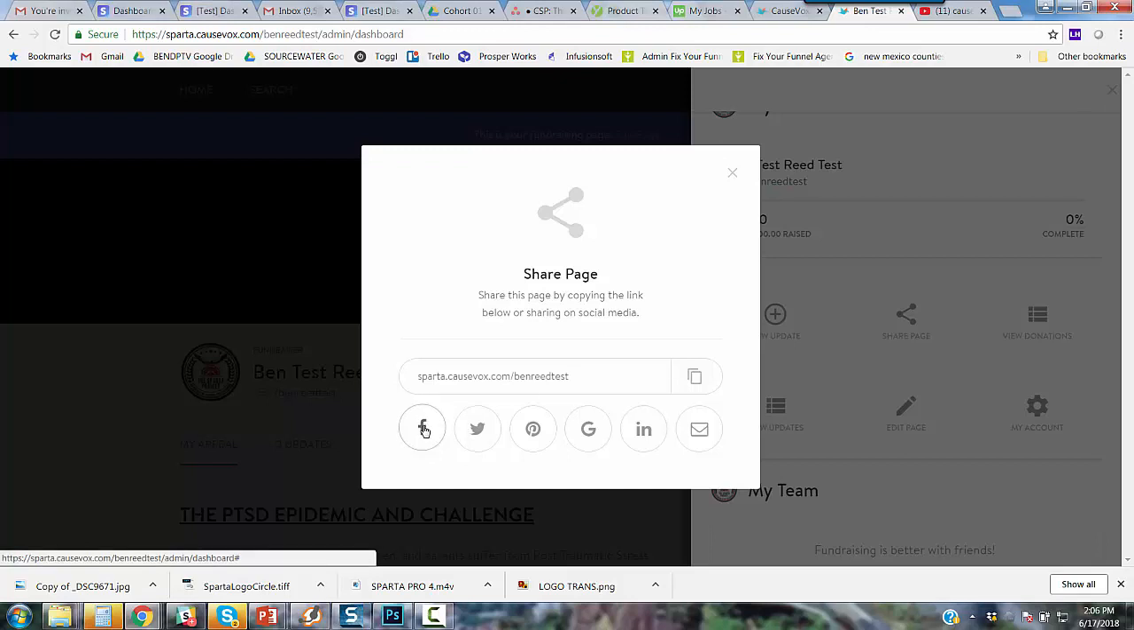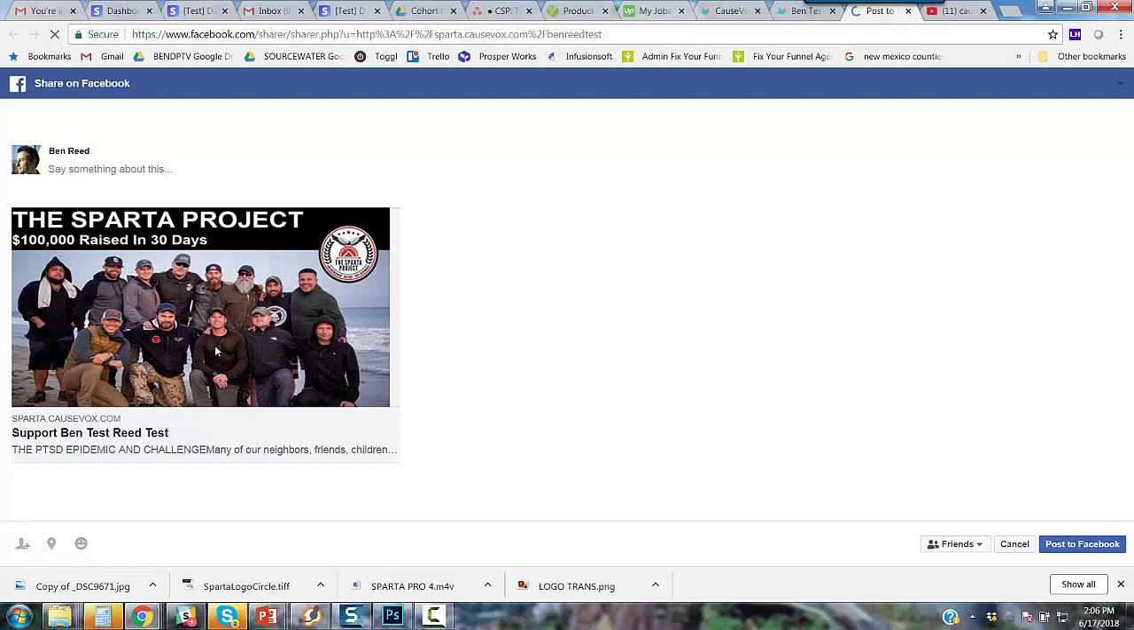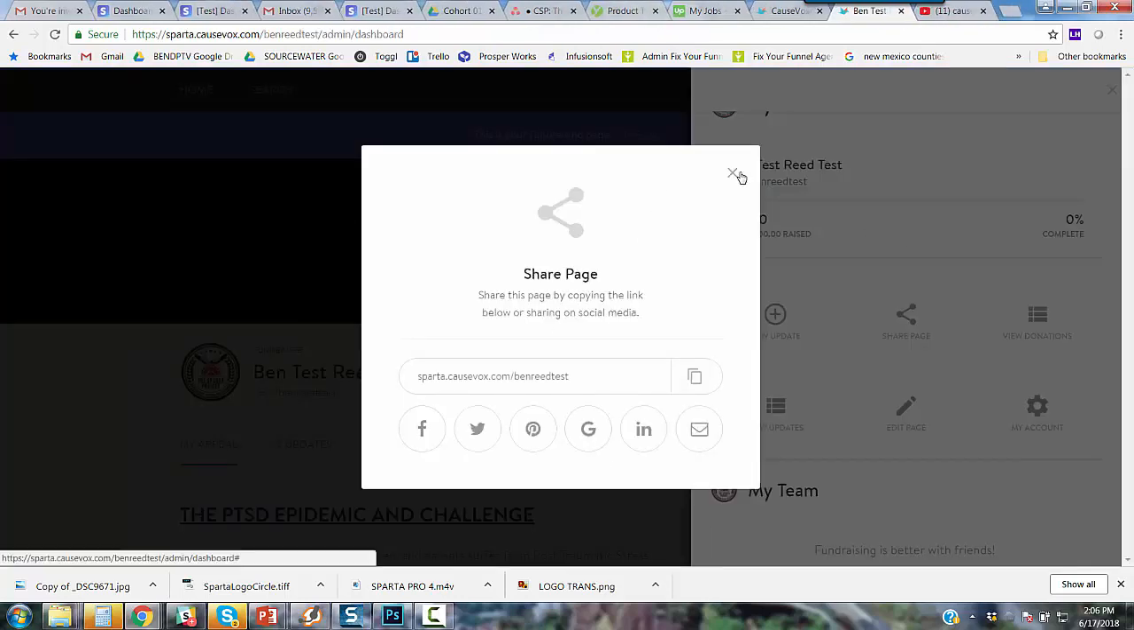You can also share it via Facebook. You'll also notice when I click on Facebook to share it, there's a specific photo and there's the logo, and it says support Ben Reed test test. Again, you can edit all of this if you want. The PTSD, blah blah blah. You can edit all of this, so you can take control of that if you would like.